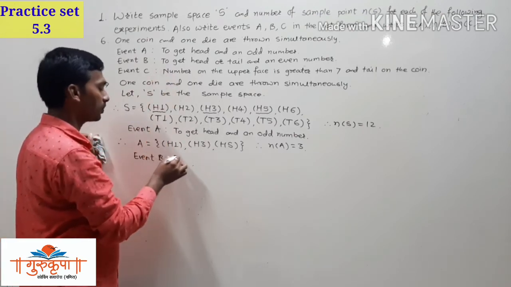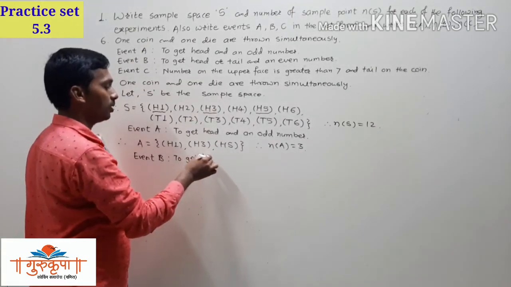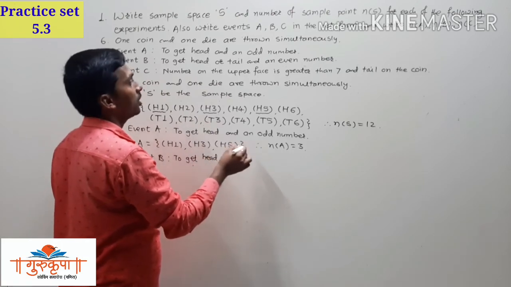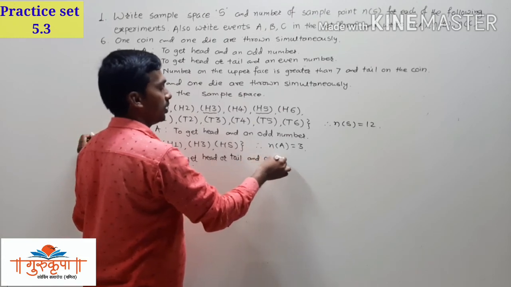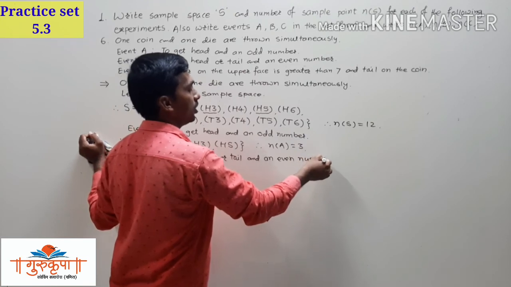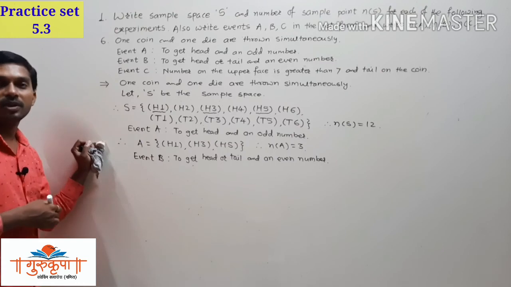To get head or tail and an even number, either head or tail, and there should be even number with the head or tail.